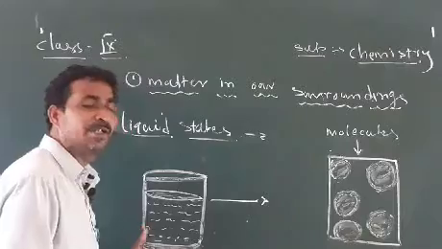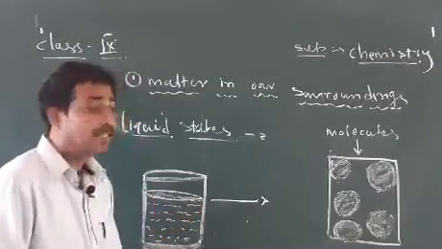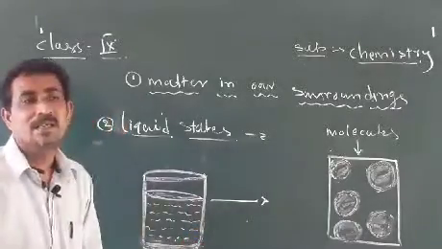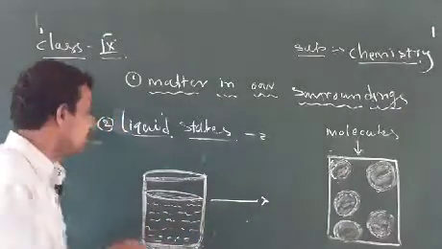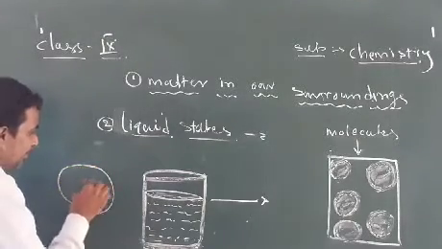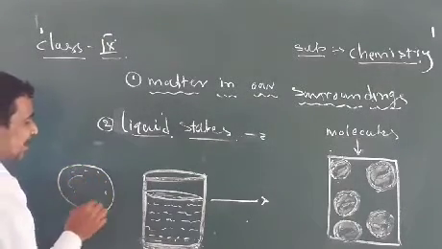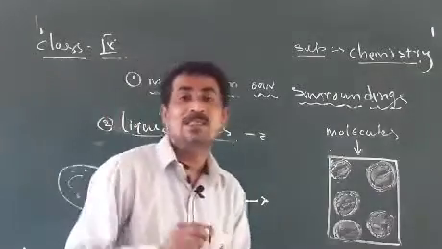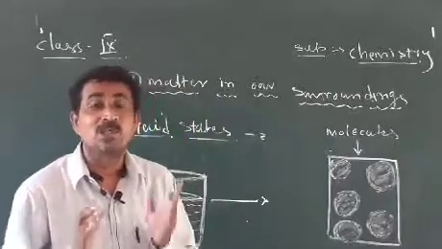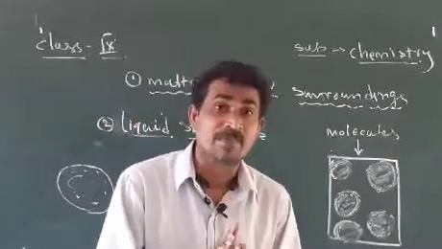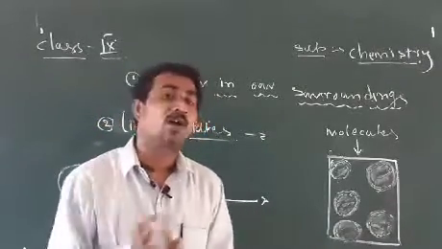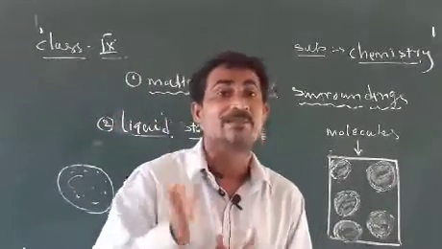This is one beaker. Inside this beaker there is water, and the water takes the shape of the beaker. Suppose we add water to a plate, the water takes the structure of the plate.